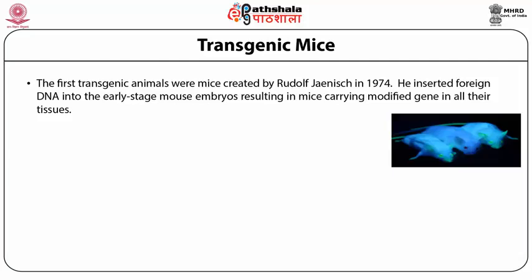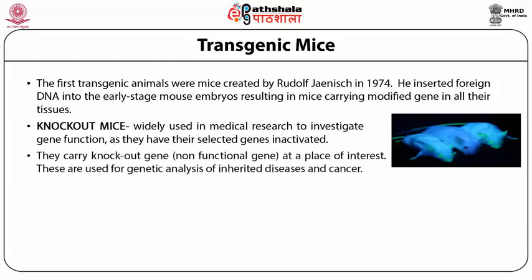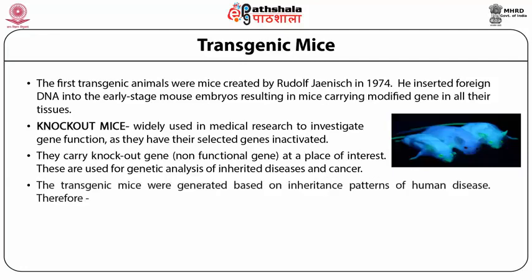So what are knockout mice? We have different types of transgenic mice. First is the knockout mice. It is widely used in medical research to investigate gene function as they have their selected gene inactivated. So knockout mice are those mice which carry a non-functional gene in place of the gene of interest. These can be used for genetic analysis of inherited disease and cancer. And transgenic mice were generated based on the inheritance pattern of human disease.